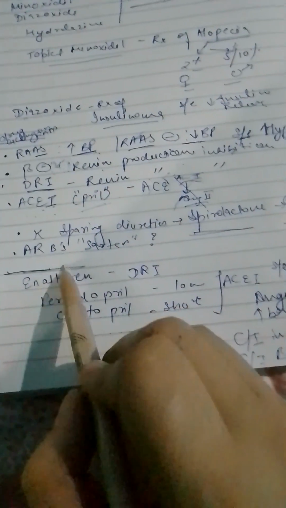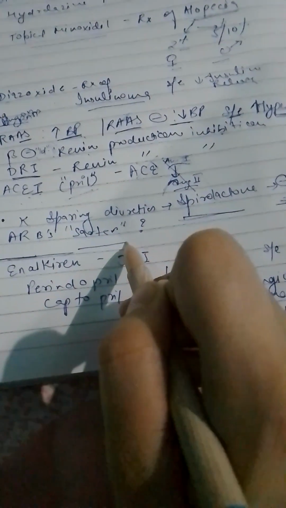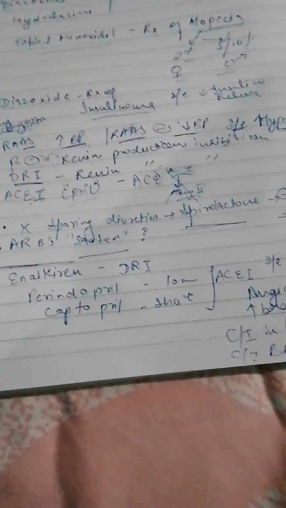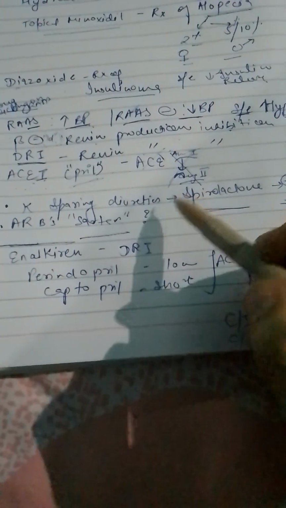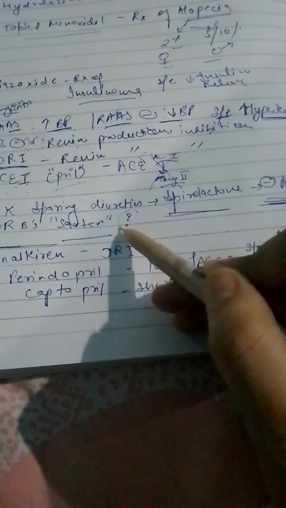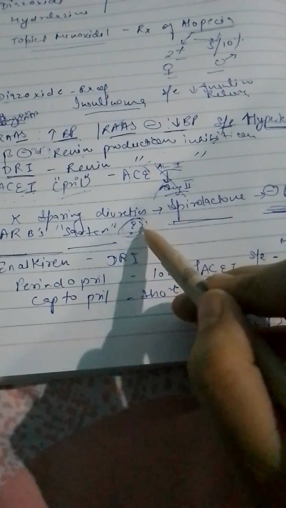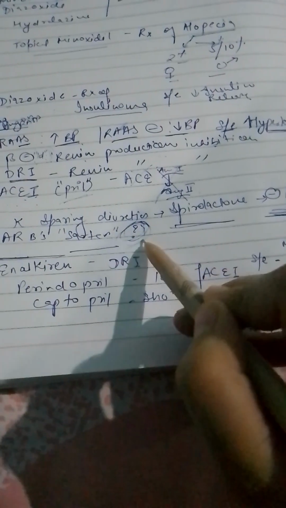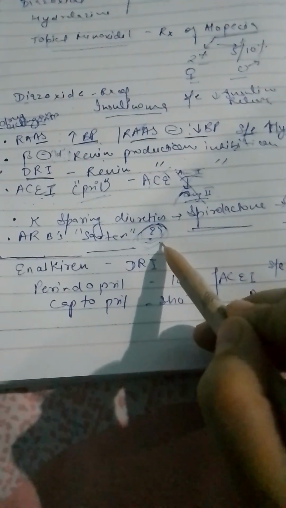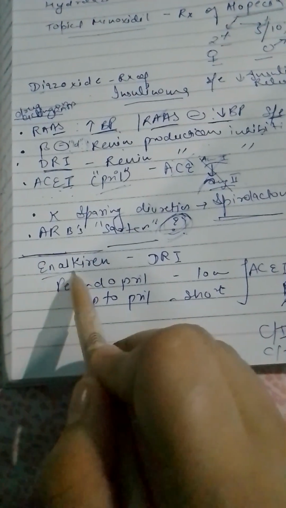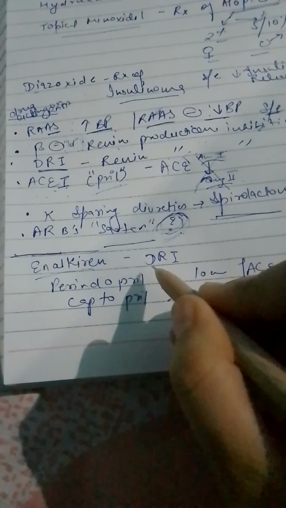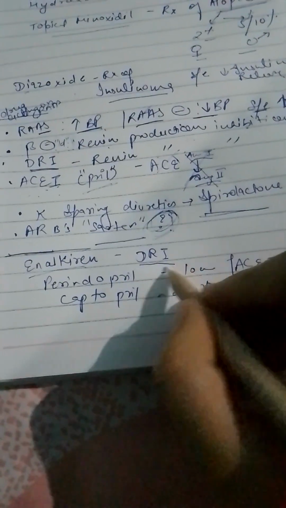Then comes the ARBs, the drugs that end with -sartan. Remember, guys, to see their mechanism of action by yourself once, because they ask this question and it helps in memorization, where it is acting. Now comes aliskiren. Aliskiren is actually the direct renin inhibitor, they can ask.